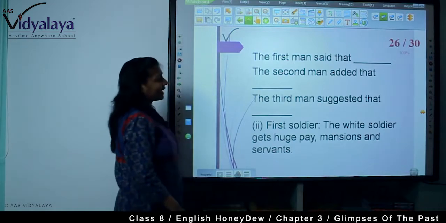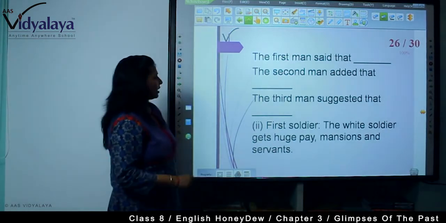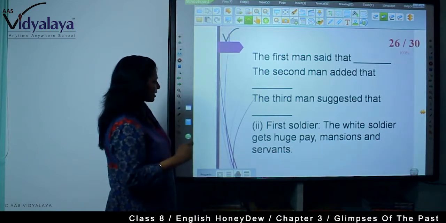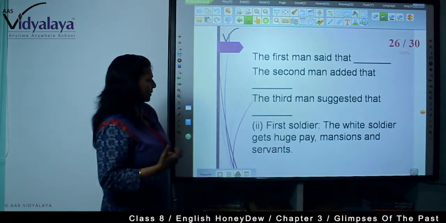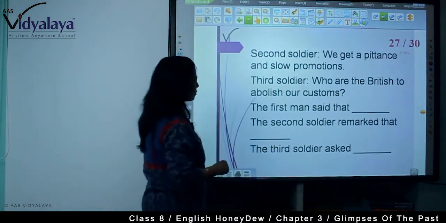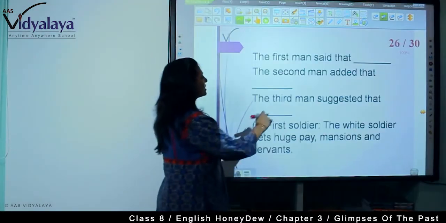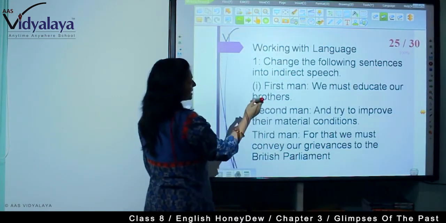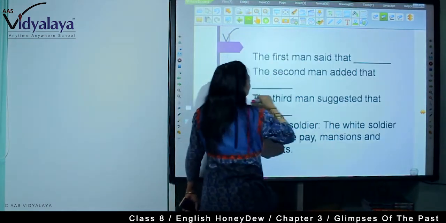The second man added that. The third man suggested that. First soldier, the white soldier gets huge pay, pensions and servants. The first man said that we must educate our brothers.